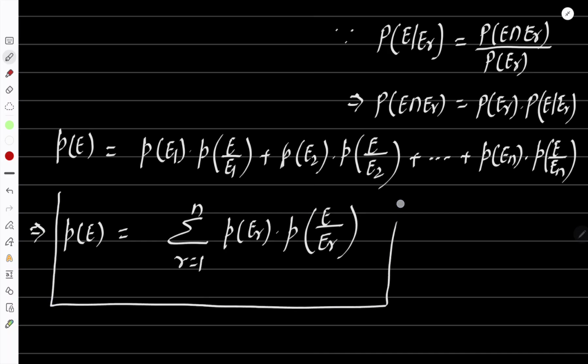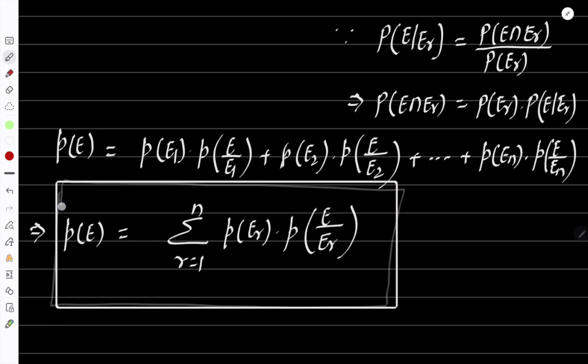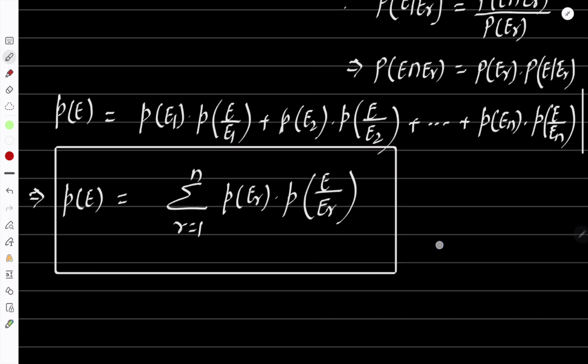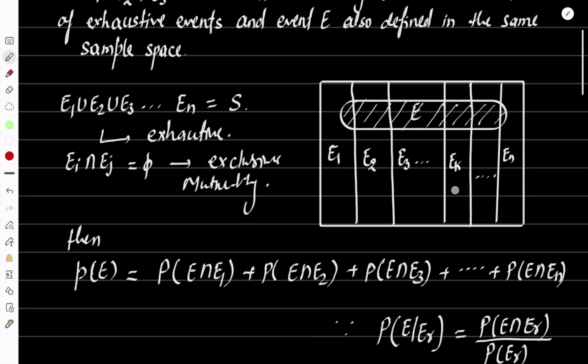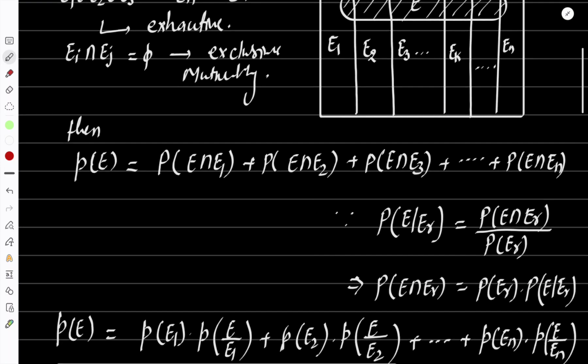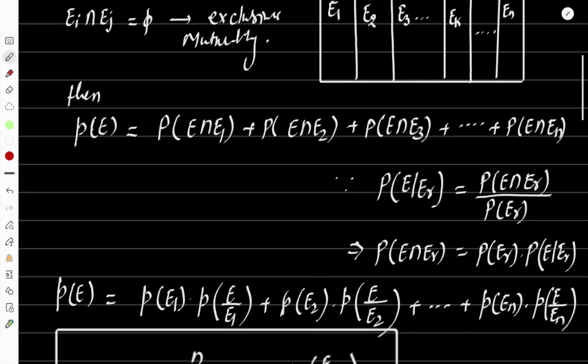This formula, this statement, is the total probability of E that is occurring through E1, through E2, through E3, up to through En.